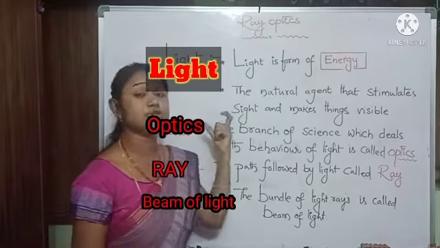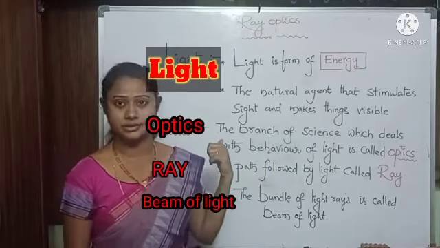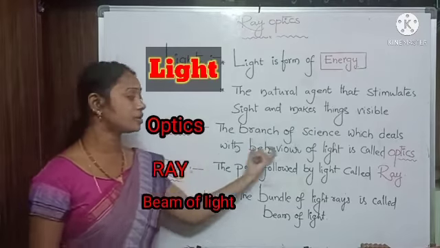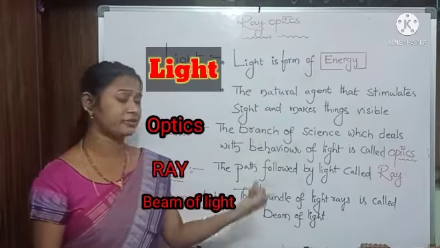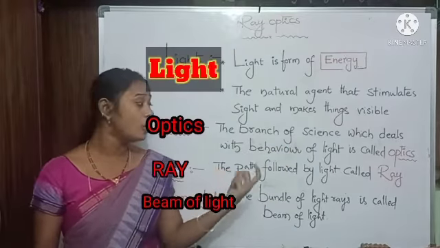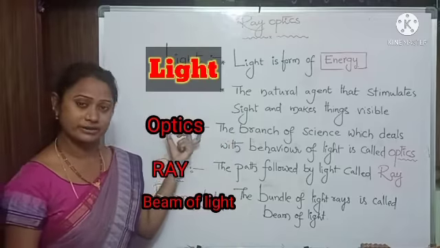Optics: the branch of science which deals with the behavior of light is called optics. Here we are going to study how light behaves. It has some properties like reflection, refraction, diffraction. All these properties can be explained in optics.